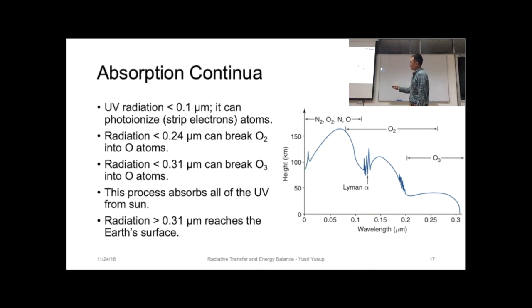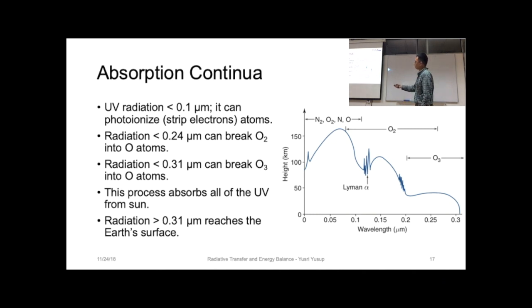So more than 0.1 but less than 0.24 micrometer, the radiation, still ultraviolet, can break oxygen molecules into oxygen atoms. So oxygen molecules, when hit by the radiation, break into 2 oxygen atoms. Anything less than 0.24. Anything more than 0.24 but less than 0.31 can break ozone, O3, molecules into oxygen atoms.